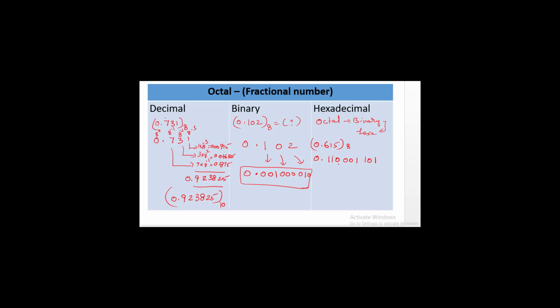Now we are going to separate these digits into groups of 4. So 1, 2, 3, 4. We are splitting it into 4 digits. 1, 2, 3, 4. Here the 4th digit is missing, so I am just adding 3 zeros. The equivalent value of this is C, of this is 6, and of this is 8. So 0.C68 to the base 16 is the equivalent value of the given octal number.